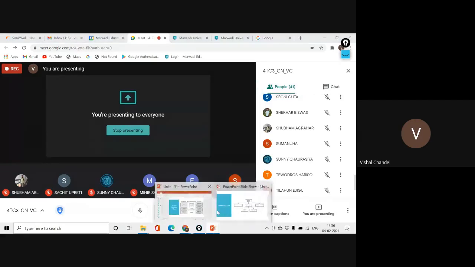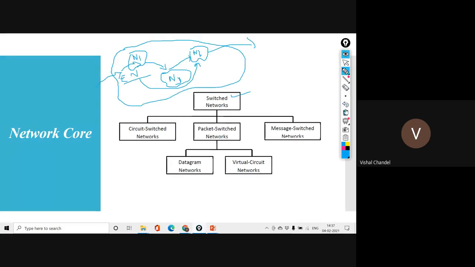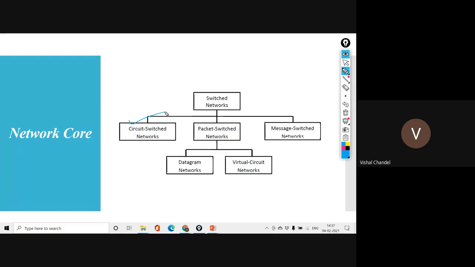Okay, dear all, I think the concept of the switched network will be clear in your mind. Now I am going to explain these three procedures. Why have we divided switching in these three ways? First we are going to understand the core mechanism that we call circuit switching.